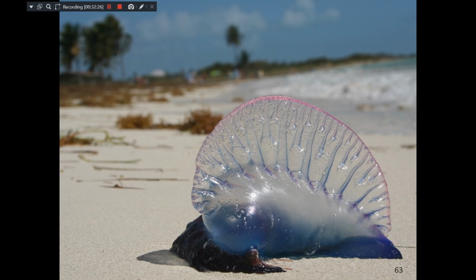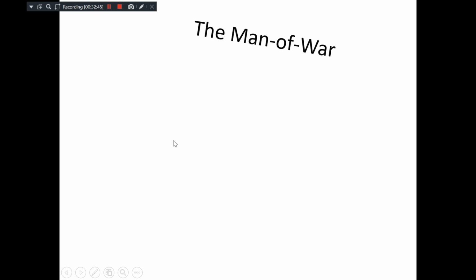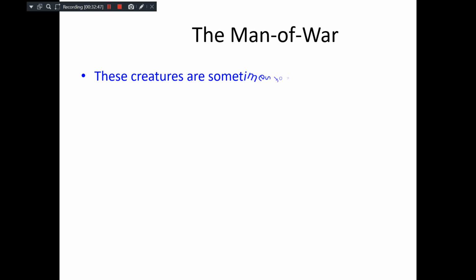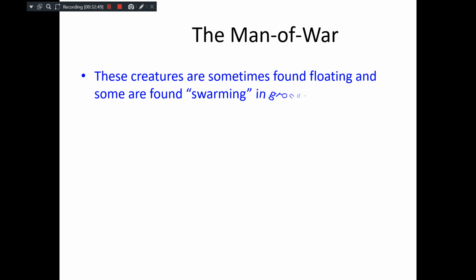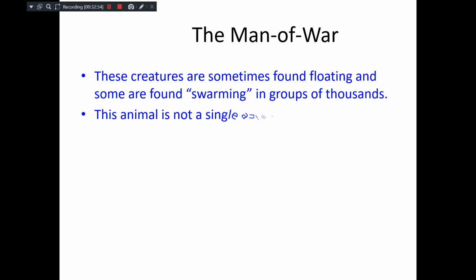Why are they called Portuguese man of war? Because they have a polyp known as pneumatophore, which is gas filled. It looks like the cap of Portuguese soldiers. So that's why it is known as Portuguese man of war. Sometimes they are found floating in large groups, swarms, groups of thousands.